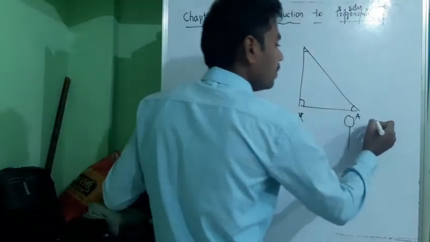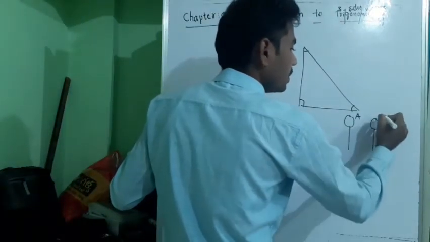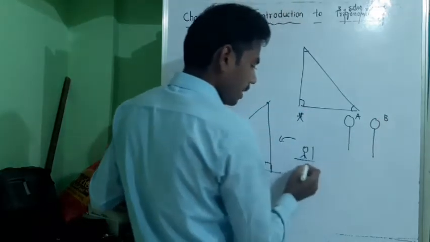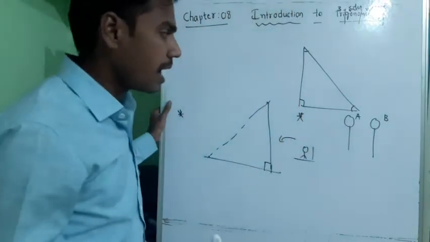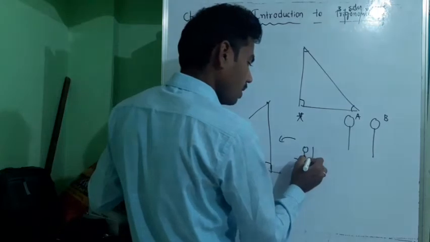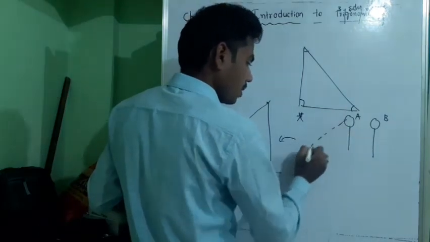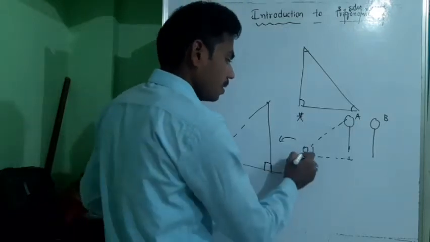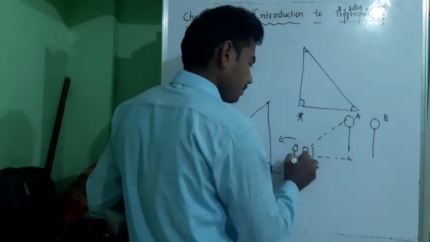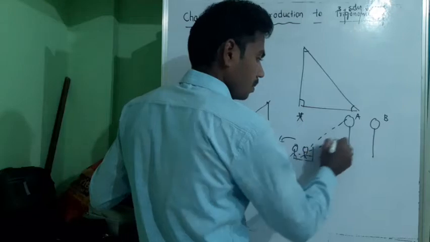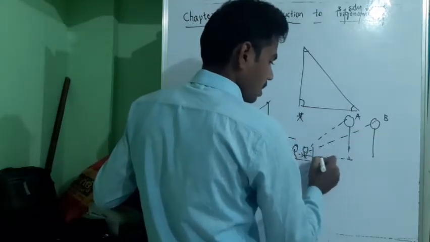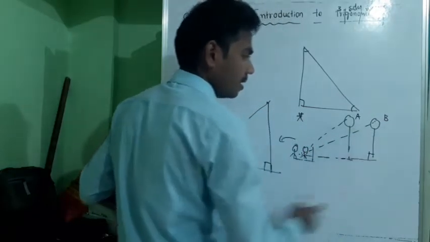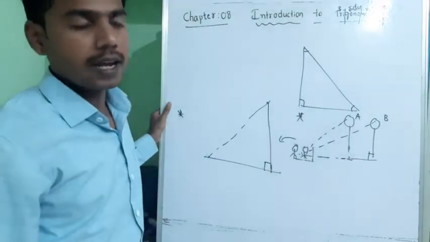By the time mom comes, the balloon is at position B. Now you can see two imaginary right angle triangles. One when only the girl was alone, and the other when mom came and both are there. This is one of the imaginary right angle triangles.